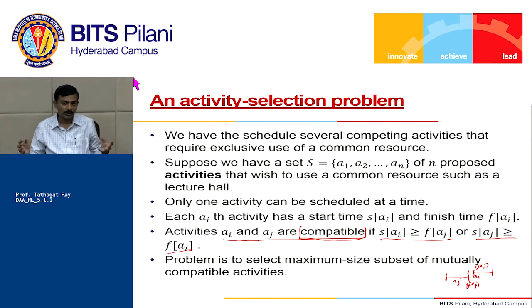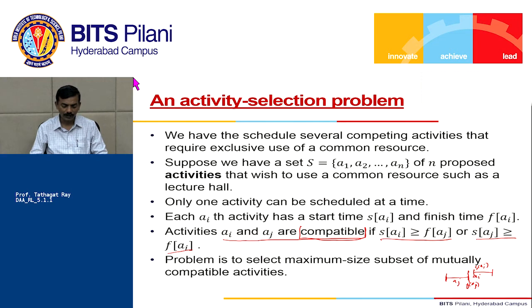You want to schedule as many activities as possible in this lecture hall. Let's say that you earn money from each of these activities. Then in order to earn more money, you want to put as many activities as possible in this lecture hall, right? So you want to maximize the size of the subset of mutually compatible activities. I hope the statement is clear.